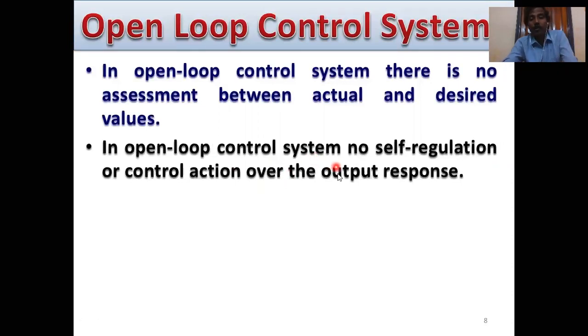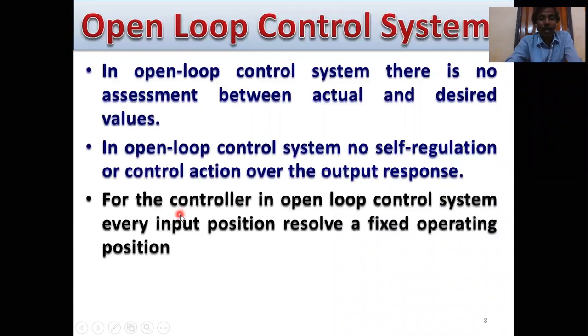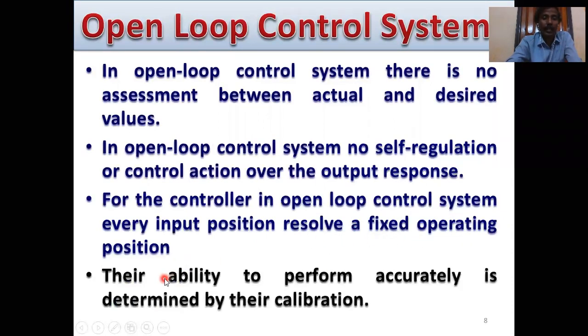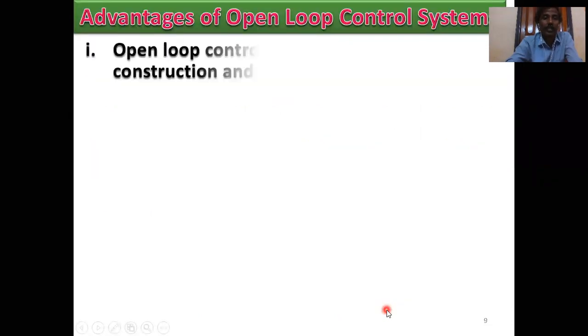In open loop control systems, there is no self-regulation or control action over the output response. For the controller in open loop control systems, every input position resolves a fixed operating position. Their ability to perform accurately is determined by their calibration. This is also an important feature.